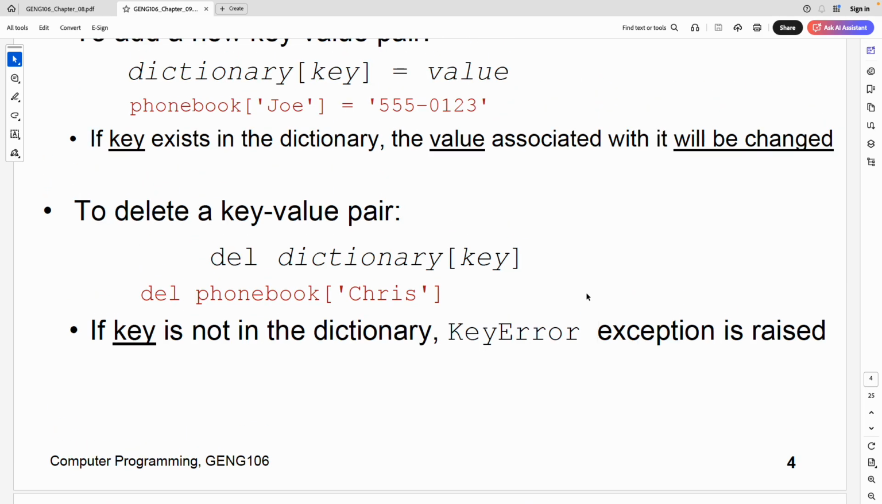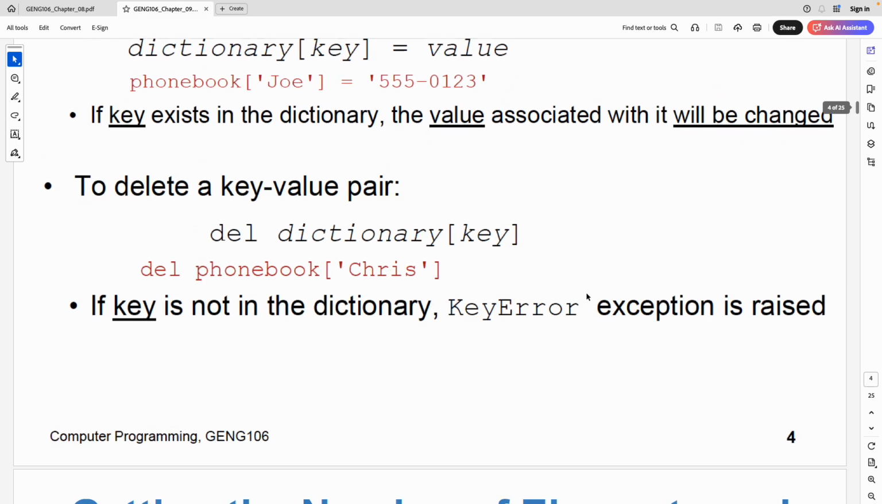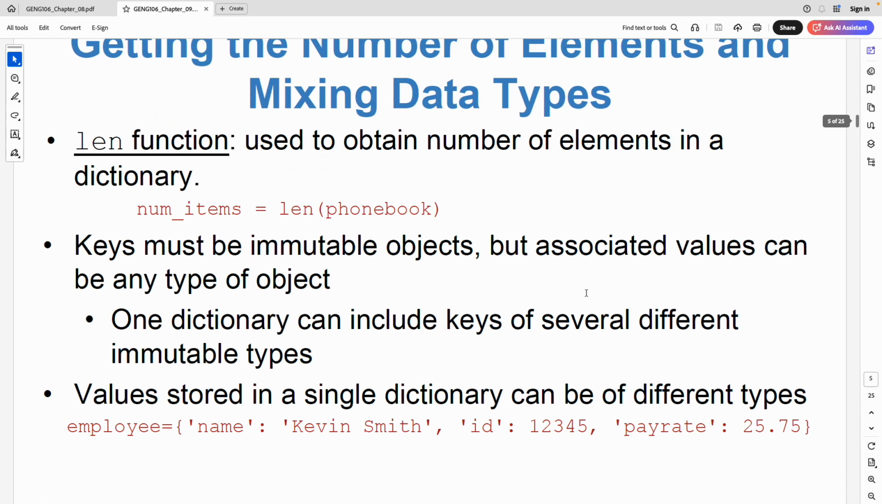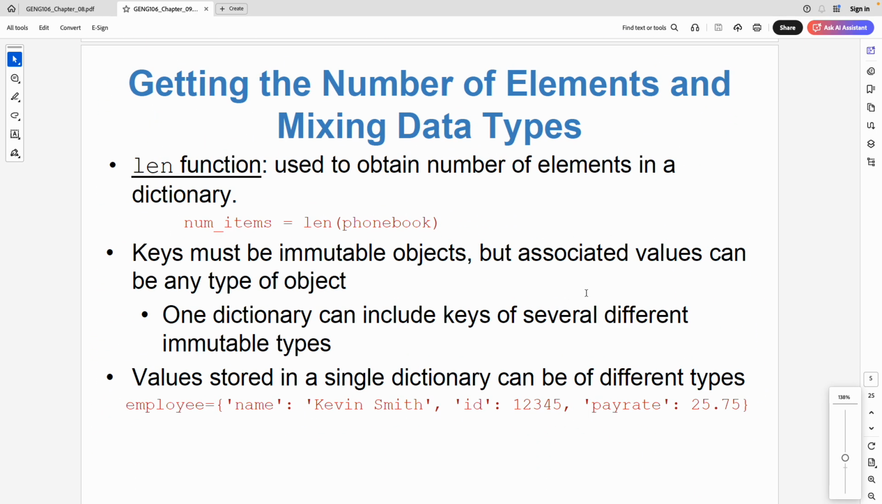Any questions so far? And how can I know how many items there are? Well, same as with the list, we can use the len function to get the number of items in a dictionary.